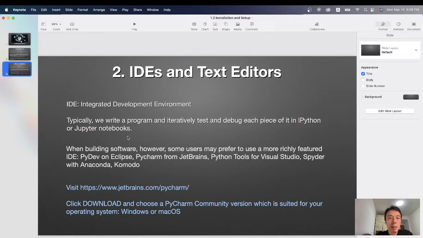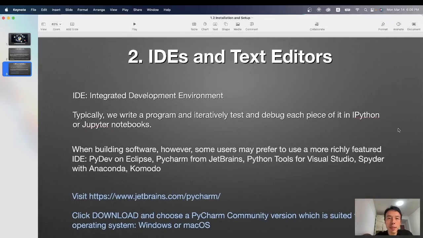Typically, we write programs and iteratively test and debug each piece of them in IPython or Jupyter notebooks. When building software, however, some users may prefer a more richly featured IDE, for example PyDev on Eclipse, PyCharm from JetBrains, Python Tools for Visual Studio, Spyder with Anaconda, Komodo. Now, we recommend using PyCharm.